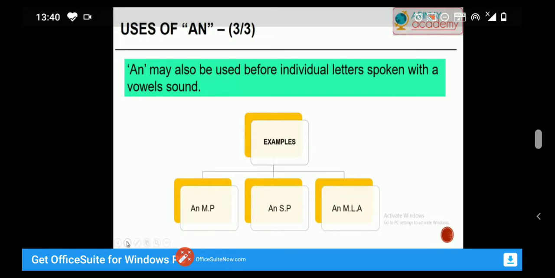An may also be used before individual letters spoken with a vowel sound. For example, an MP, an SP, an MLA. Here the letters are consonants, for example, M, S, N, M. But the sound is of EM. So here we can say an MP, an SP, an MLA.